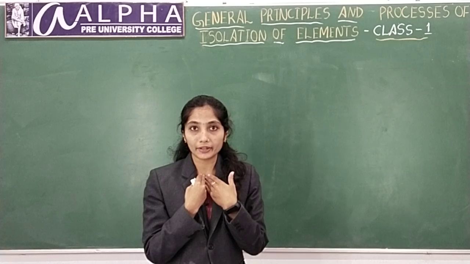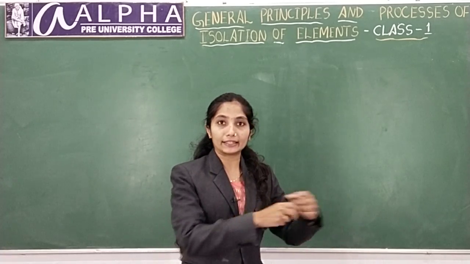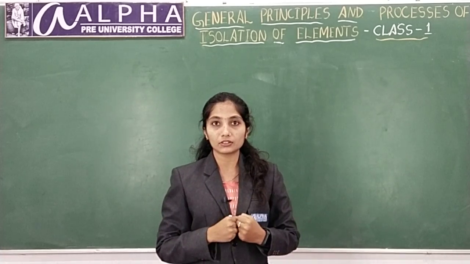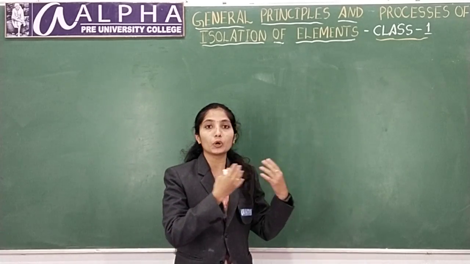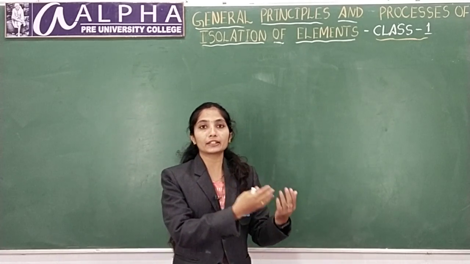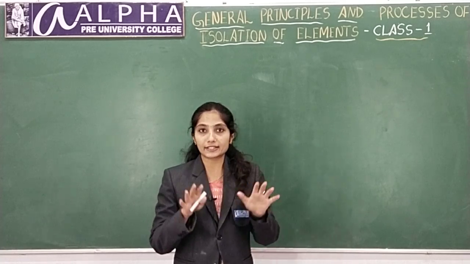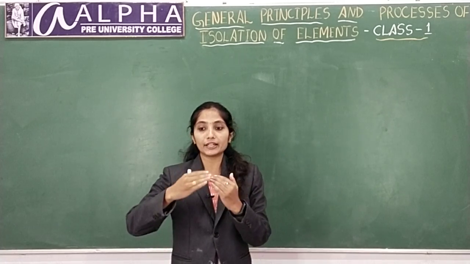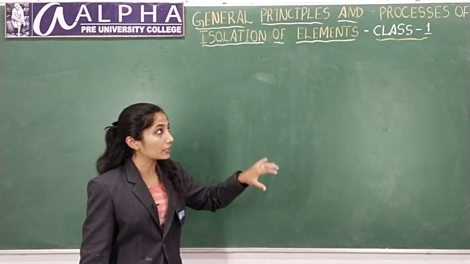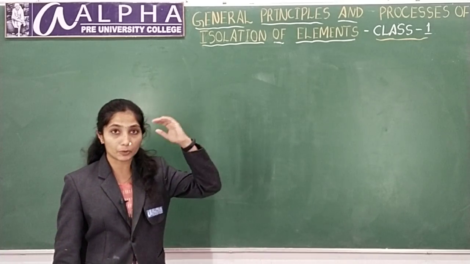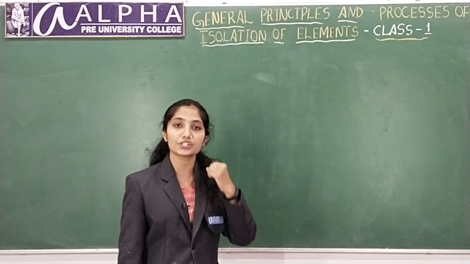If I want gold, can I directly go and collect gold from gold mines? No, that is not possible. It will not be in a pure state. It will be in a combined state, or it will exist freely, but it needs some processes for its extraction. In this chapter, you are going to learn the processes for isolation of such elements.